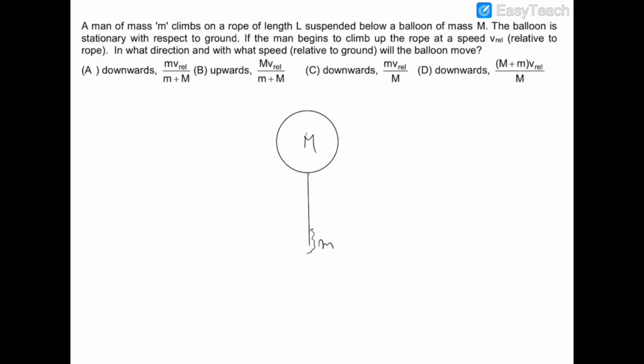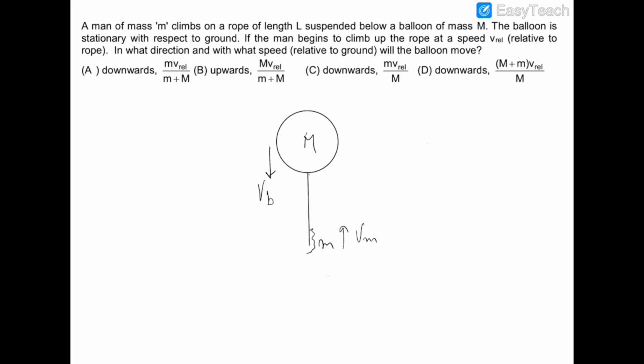In this question there is a balloon. You can see the balloon, which has a mass of capital M, and it is attached to a rope on which a man of mass small m is starting to climb up, and the velocity of that man with respect to the rope is v relative. Now we have to find out in what direction and with what speed this balloon will move. So let us suppose that this man is climbing up with some velocity vm, and therefore this balloon is descending down with some velocity vb.